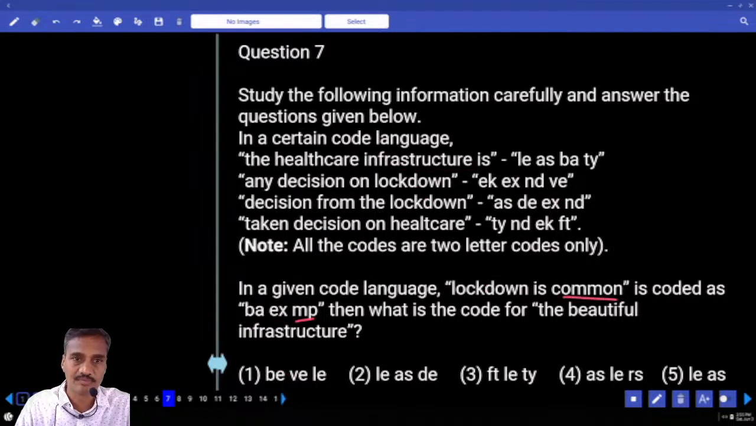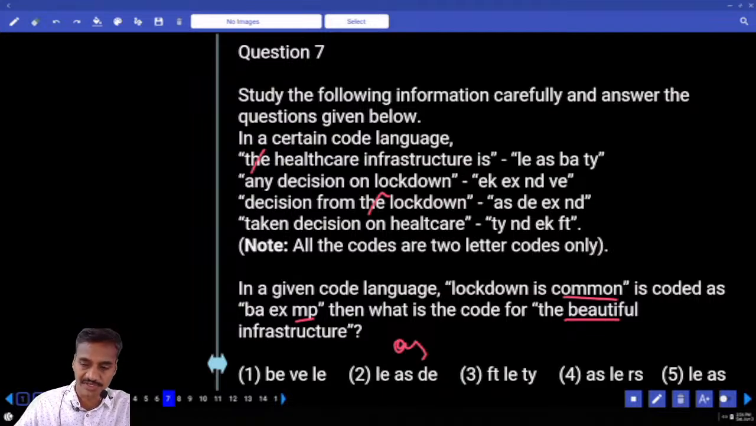Then what is the code for the beautiful infrastructure? Now what is the code for the word the? The is the word that is common between the first and the third. And the code for the is AS. The code for the is AS. Then the next one, the beautiful infrastructure. Beautiful is not given as a word, and the code for this one can be any code other than the given codes. And what is the code to the word infrastructure here?